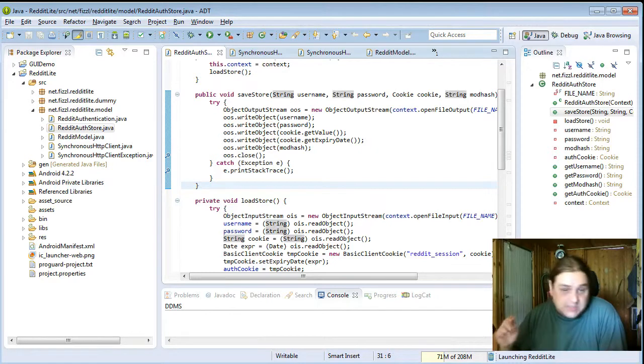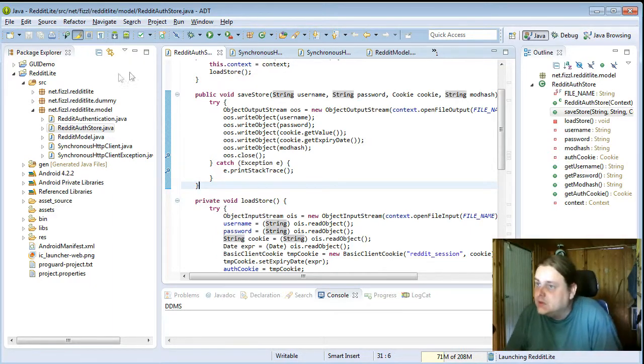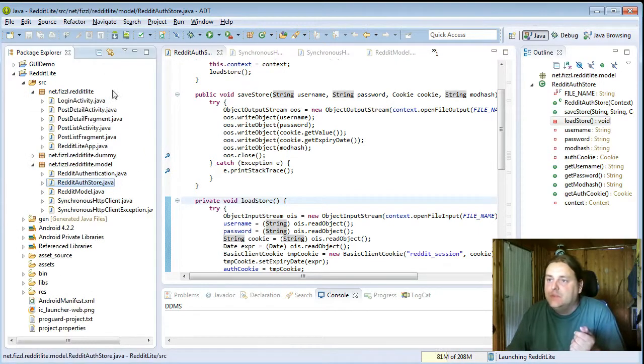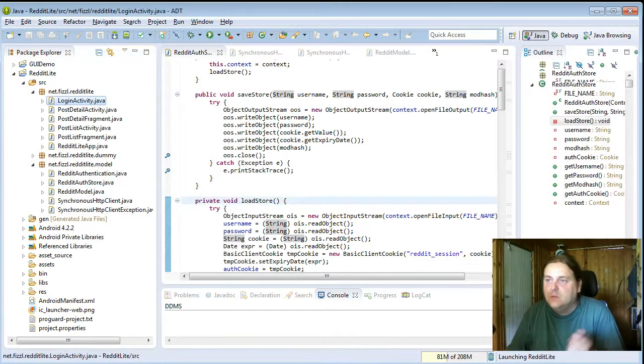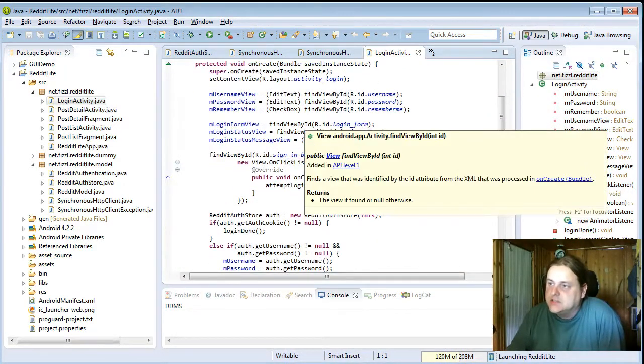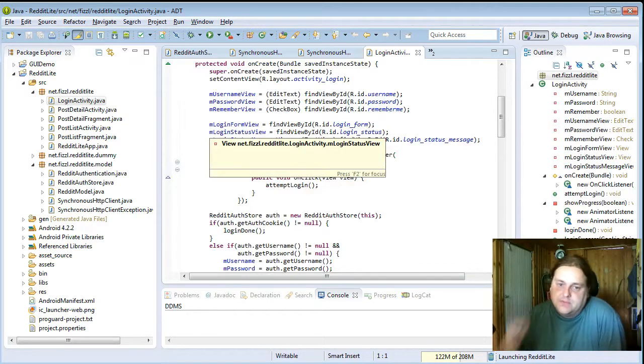If, for example, you have changed your password, this will of course fail, and then we need to throw away the login information and tell you to log in again. So that's the engine part, which doesn't have a GUI. And then on the GUI side we have a login activity, which is basically just a very simple form with username, password, and the remember me checkbox.